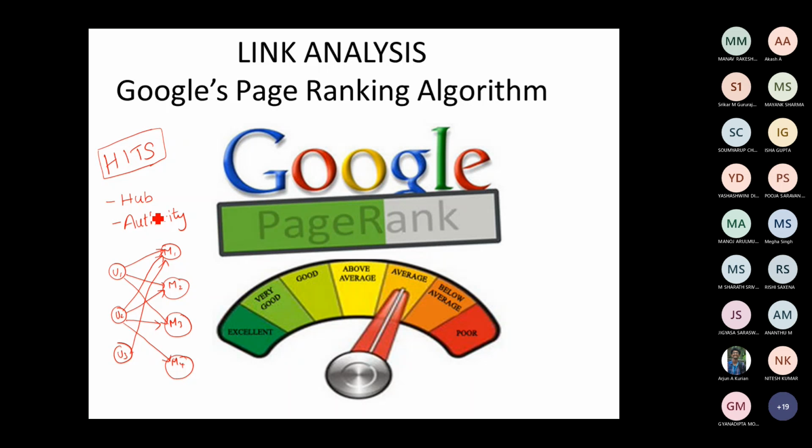So what is the hub and what is the authority that we saw in the last class? A good hub is a node from which the maximum number of outlinks emerge, called the best hub. What is an authority? The node that receives the maximum number of inlinks from the best hubs is called an authority. So now, how can I rank these users and these movies?